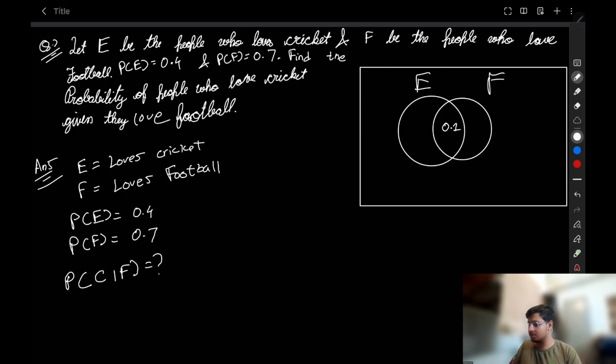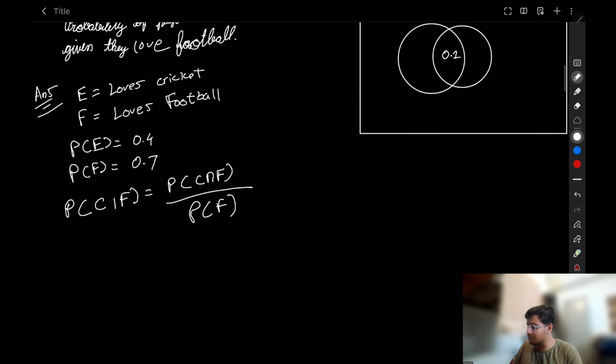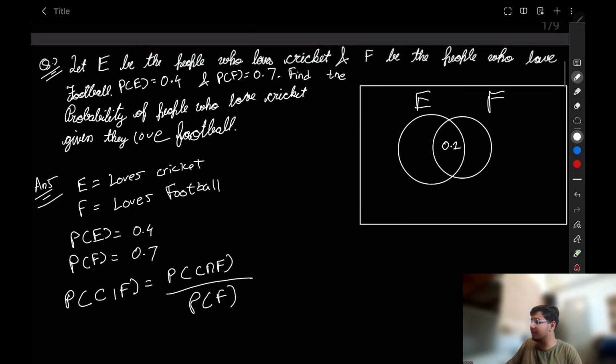So what is its formula? It is equal to probability of E intersection F upon probability of F. Now let's put the values here. What is the probability of E intersection F?